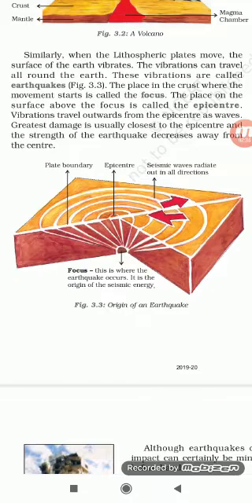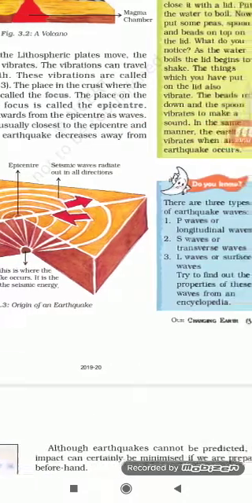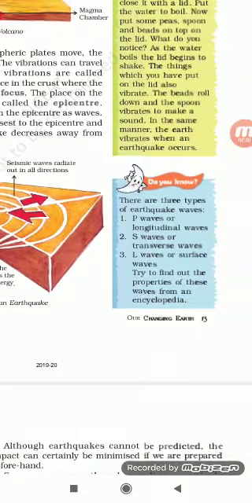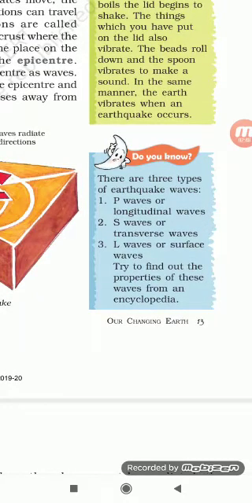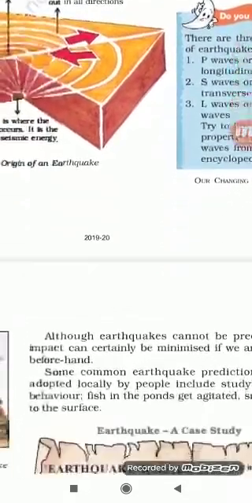Now the waves that are caused due to the earthquake are of three types. They are P waves, which are also called primary waves or longitudinal waves. Second are the S waves or transverse waves, and the third type of waves is called L waves or surface waves. All these waves travel from the focus to the epicenter, and then they cause great destruction on the surface of the earth.